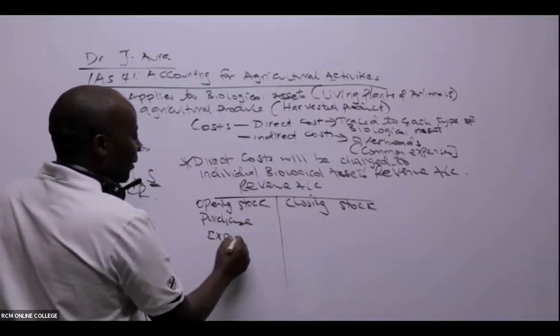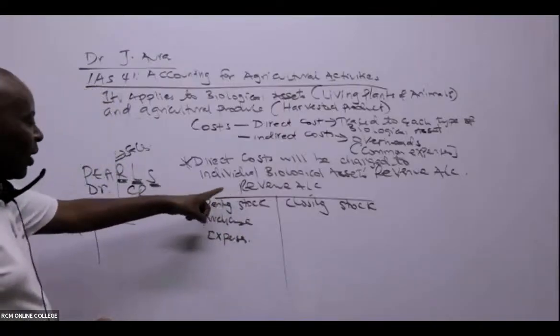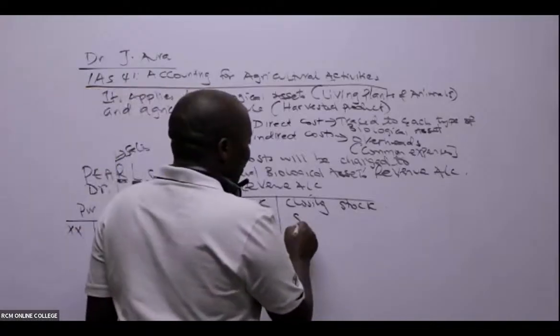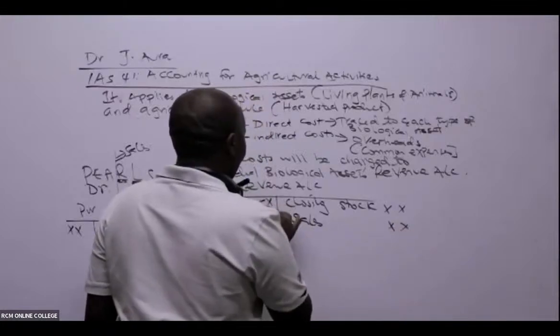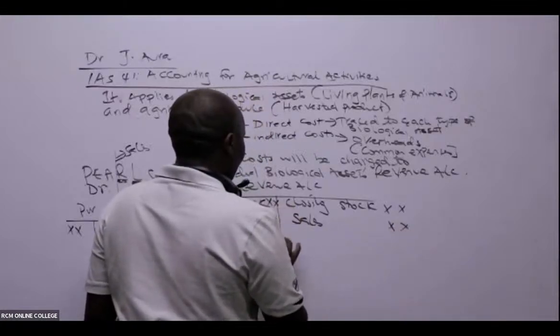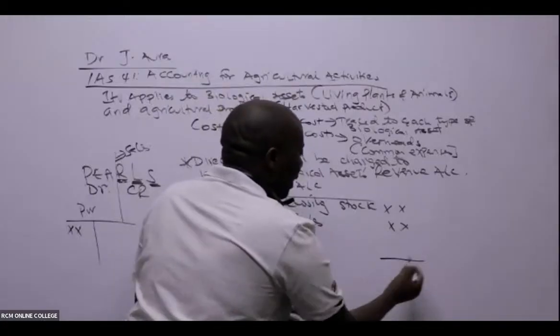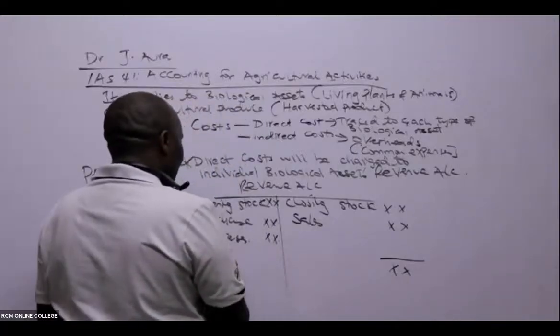Expenses, I'm debiting. I don't bring any asset here. So I have revenue, and revenue we normally call sales. If this side is bigger when you are balancing, it means automatically that you have a balancing figure here, which will be profit.